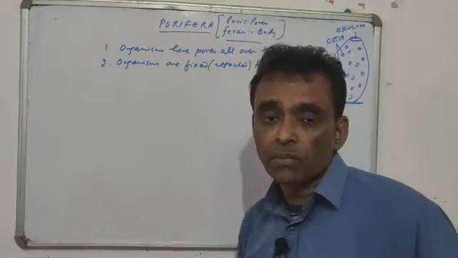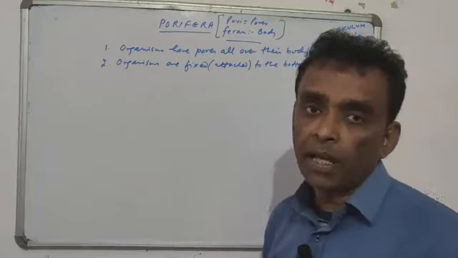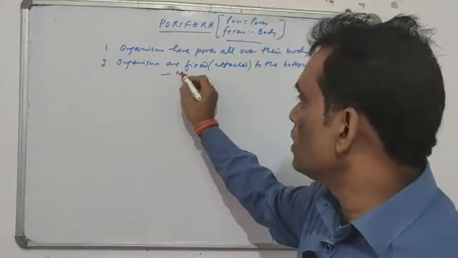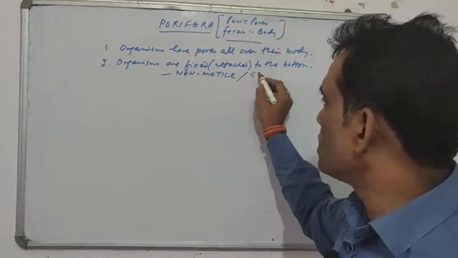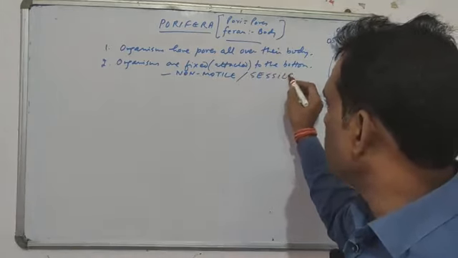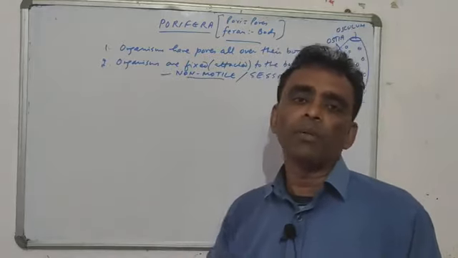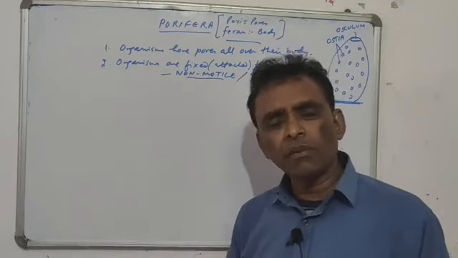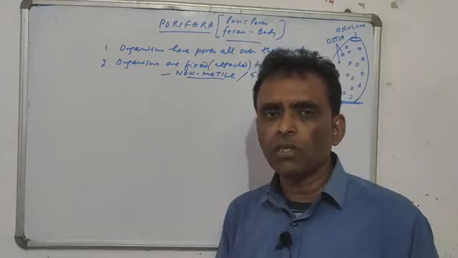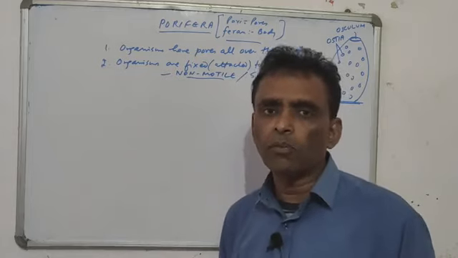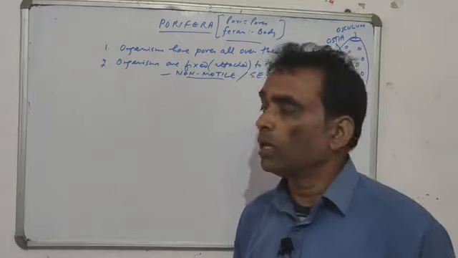Although they are animals, mind you, we are talking about the animal kingdom, but they are fixed at the bottom exactly like the plants. So they are also called non-motile or sessile organisms. Non-motile means the organisms are incapable of moving from one place to another. Sessile means sedentary. Sedentary means at one place, stationary. Because they are incapable of moving from one place to another, they are called non-motile or